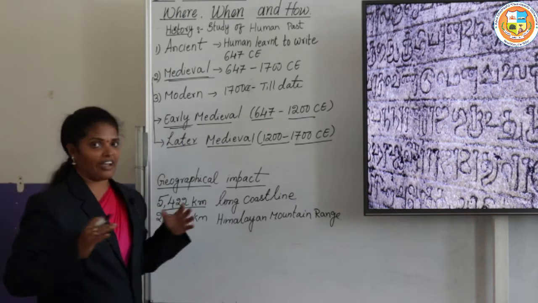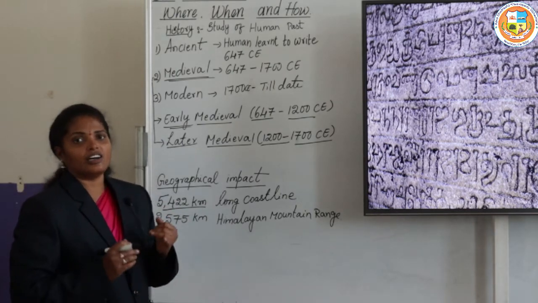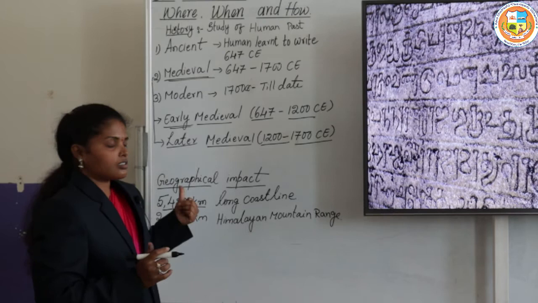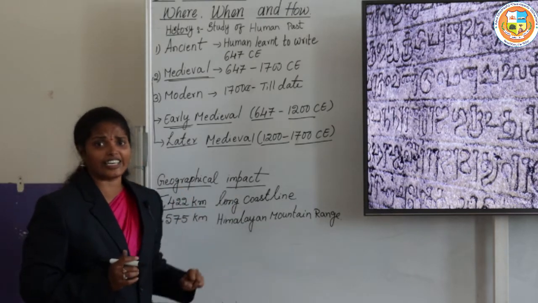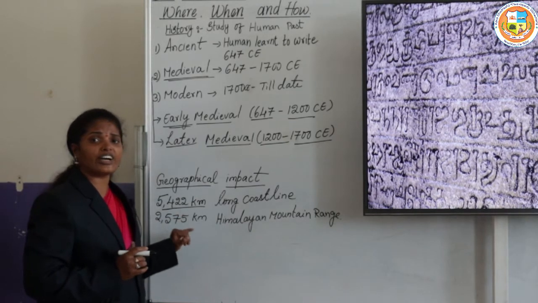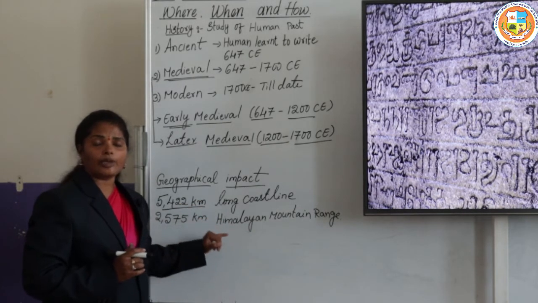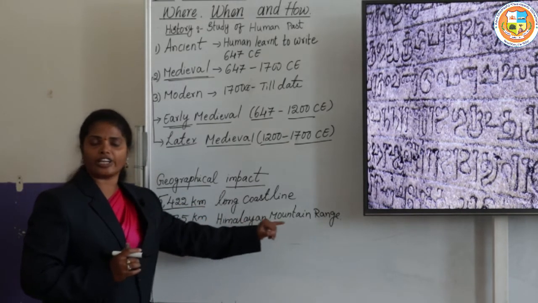India is a vast country and it has a 5,422 kilometer long coastline and a 2,575 kilometer Himalayan mountain range.